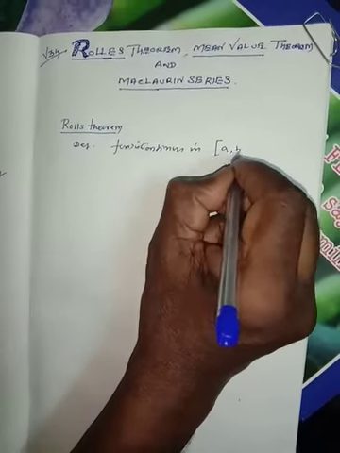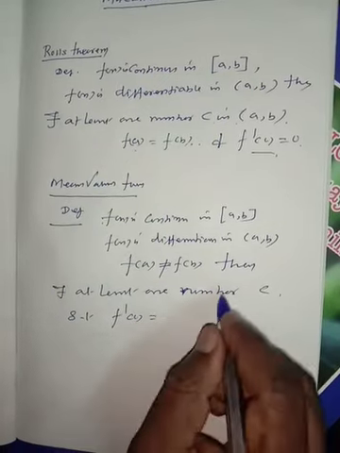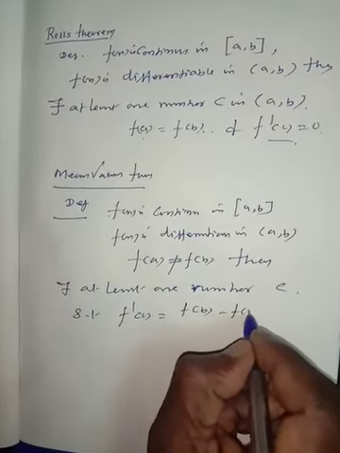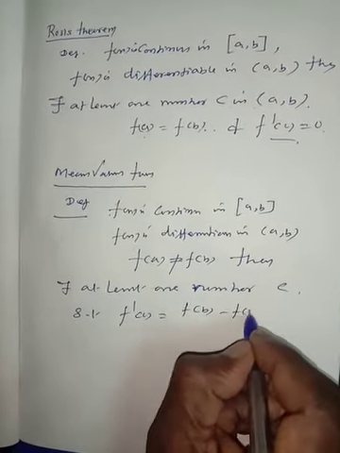Next, f of x is differentiable in the open interval (a, b). And the third condition: in this case f of a is not equal to f of b, then there exists at least one number c such that f dash of c is equal to (f of b minus f of a) divided by (b minus a).